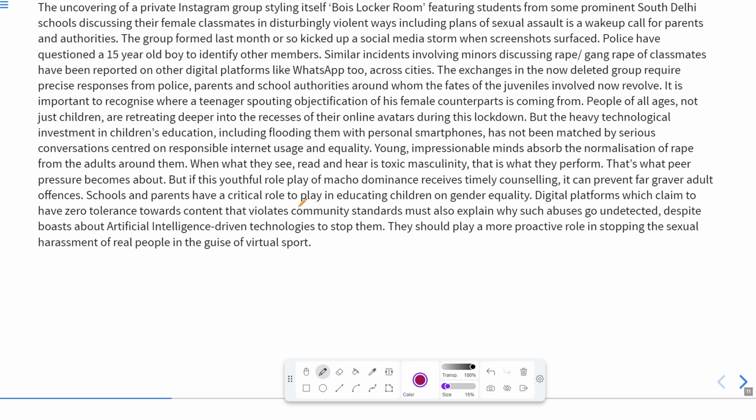The uncovering of a private Instagram group styling itself "boys locker room," featuring students from some prominent South Delhi schools discussing their female classmates in disturbingly violent ways, including plans of sexual assault, is a wake-up call for parents and authorities. Now, as you can see, this term is boys locker room.